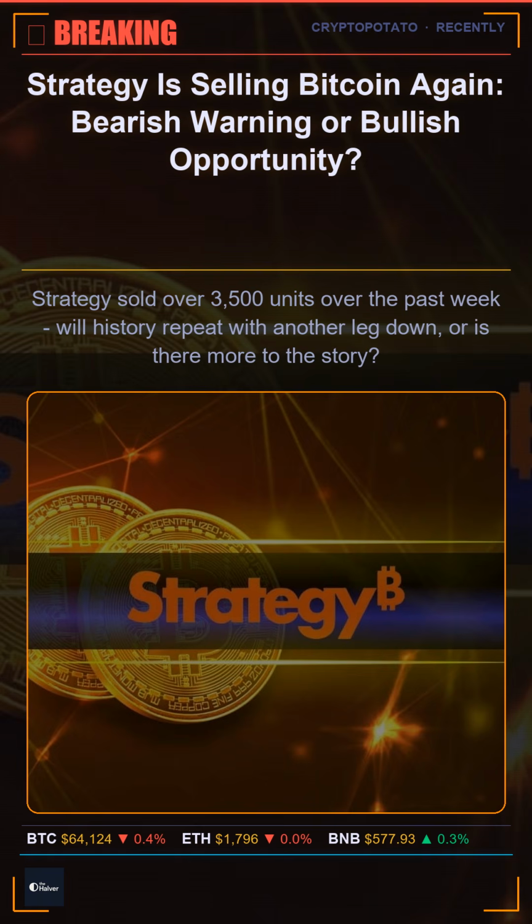Bitcoin just did something it hasn't done in 3 years. Strategy sold 3,500 BTC units this week. Will this trigger another crash or signal a buying opportunity? Crypto Potato reports a coordinated sell-off targeting Bitcoin's liquidity pools.